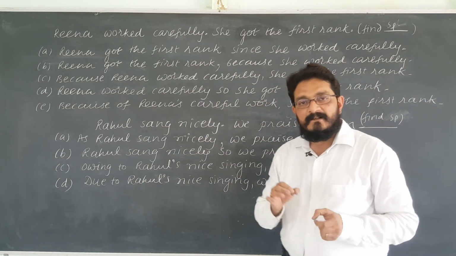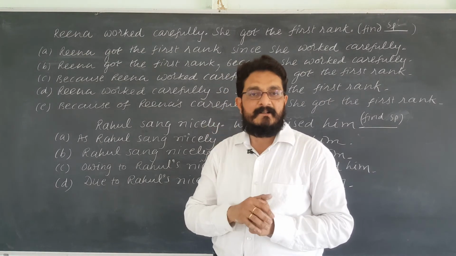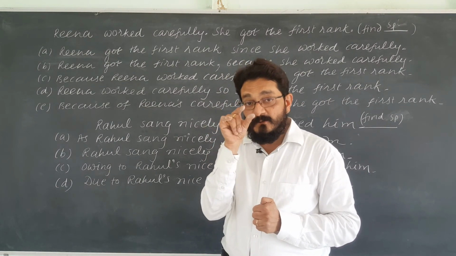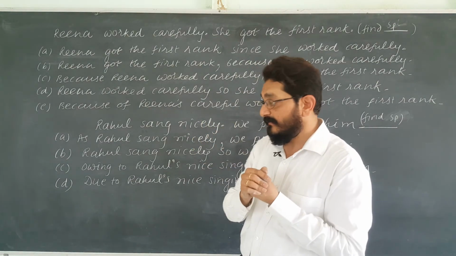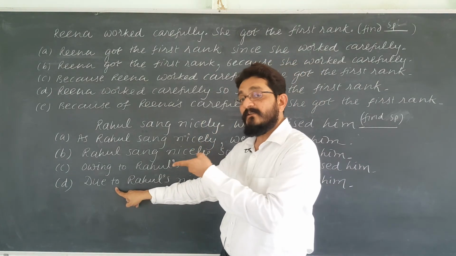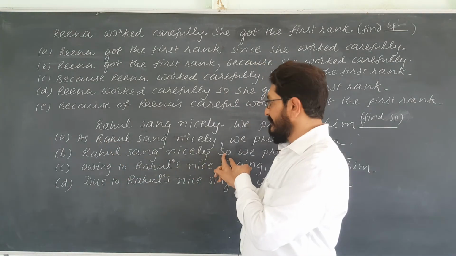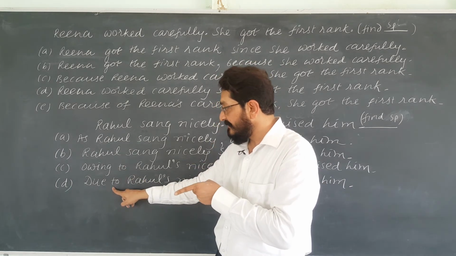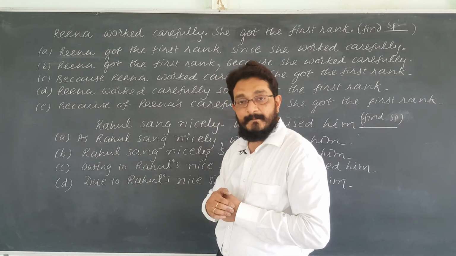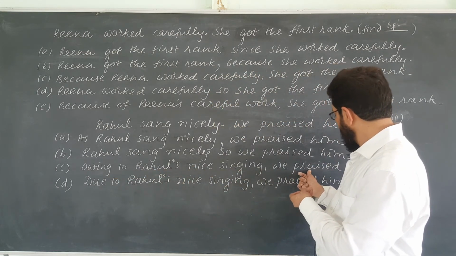See, due to never begins the sentence in correct grammar. Due to is always used between two phrases. That is the correct use of due to. This is definitely the wrong answer. The right answer is this one. Why? This is complex, this is compound. Two may be simple, but due to cannot begin the sentence, this is wrong, this is the answer. Owing to Rahul's nice singing, we praised him.